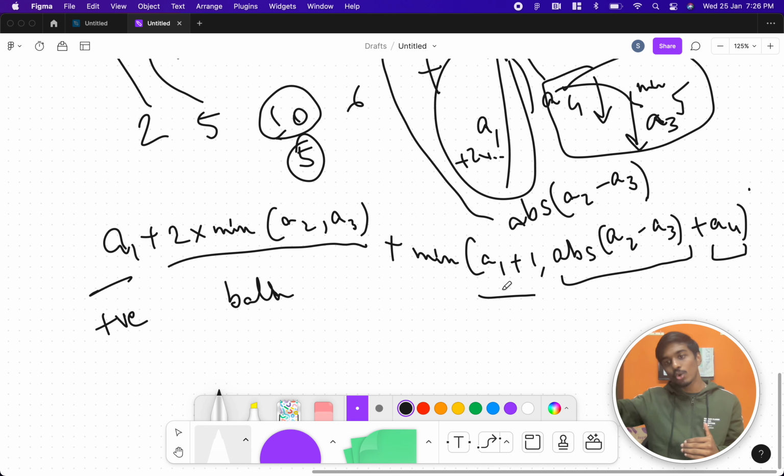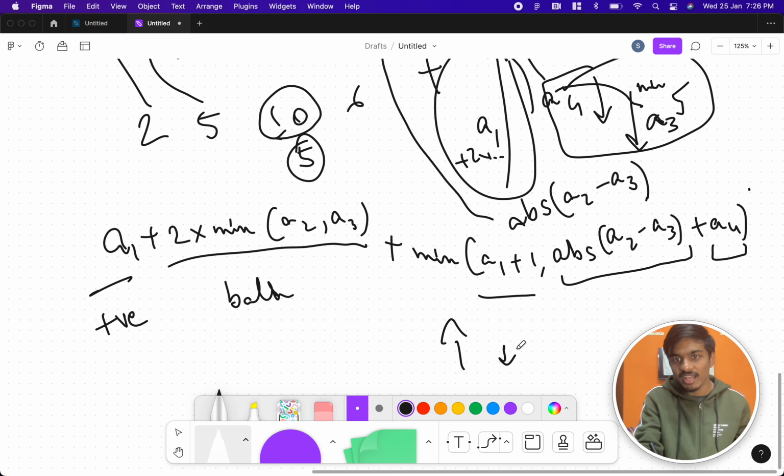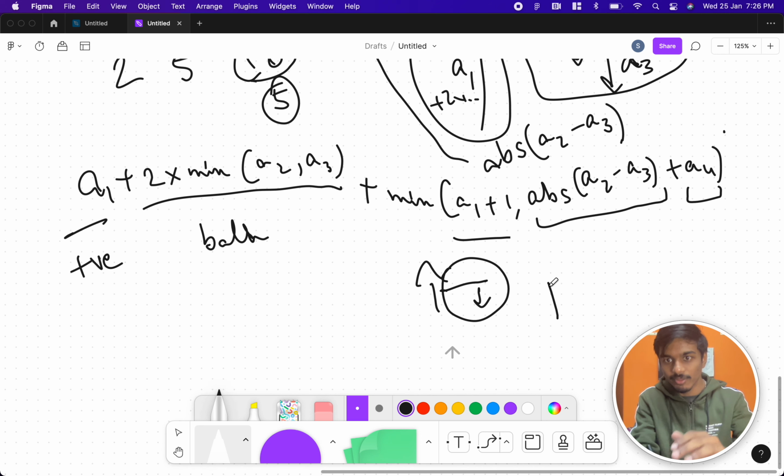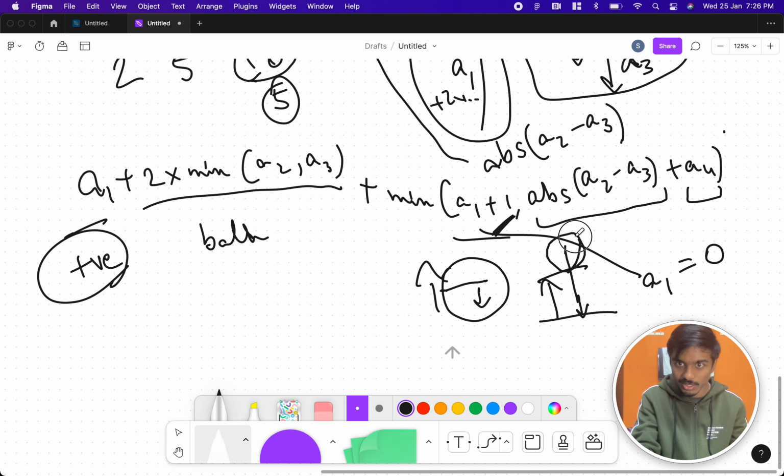Now what does A1 plus 1 mean? So if the mood is too high, and even after decreasing everything the mood is still too high, we take only the minimum of this. If the mood is less and A3 is so high, we take the exact number, that is A1, because we are sure that the positive number always stays here and it becomes 0. But at 0, no one leaves the show. We take one more element because there is always an extra joke. With A4 and absolute value of A2 minus A3, you subtract it by 1, it will be -1.